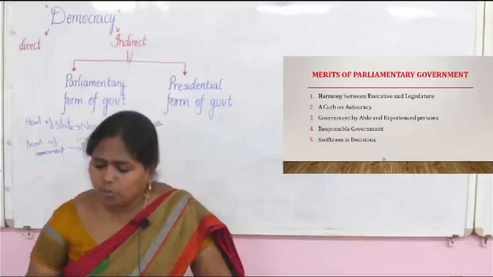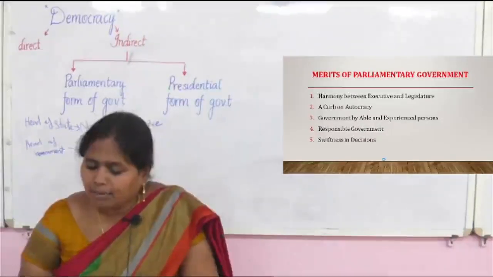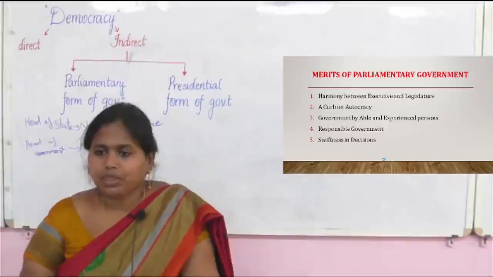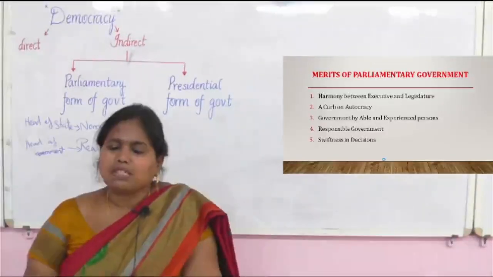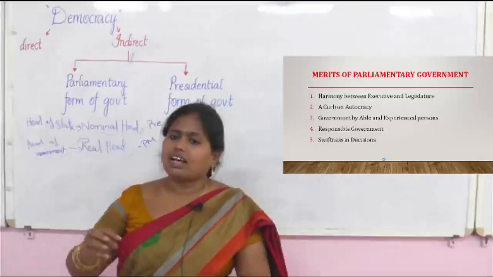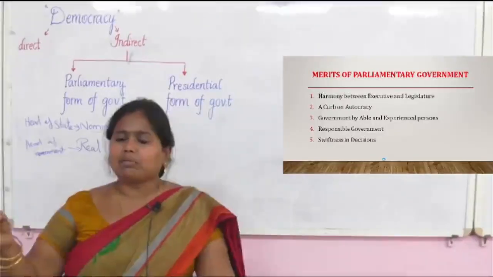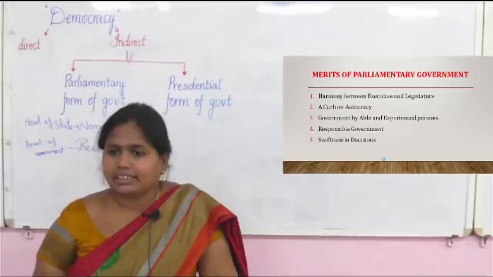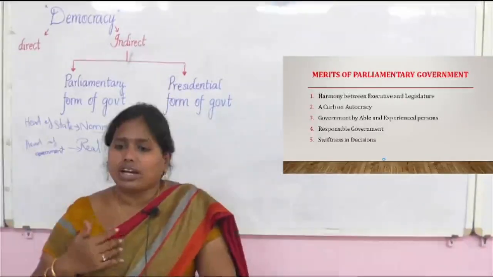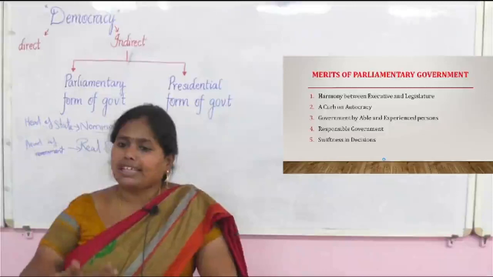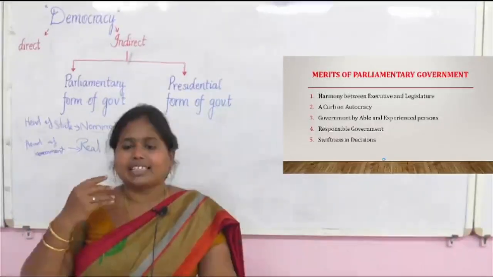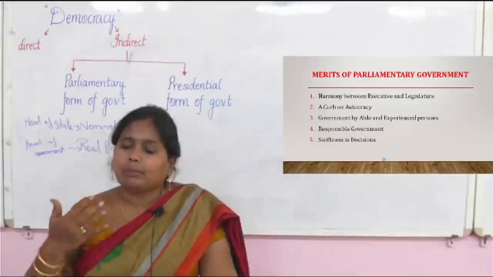Okay. The next point is government by able and experienced persons. Able and experienced person means, for example, the prime minister candidate. It is not that all of a sudden he becomes directly a prime minister. It is not like that. Through many years of proper experience, he must have joined as a normal member, slowly taken one step at a time in lower cadre positions, later gained experience, and then become a prime minister.